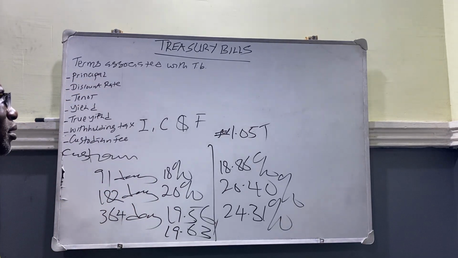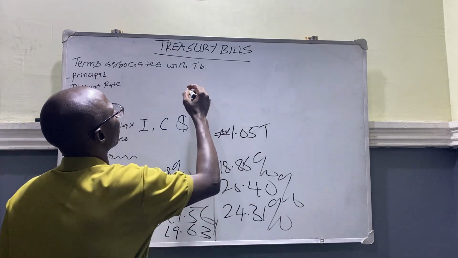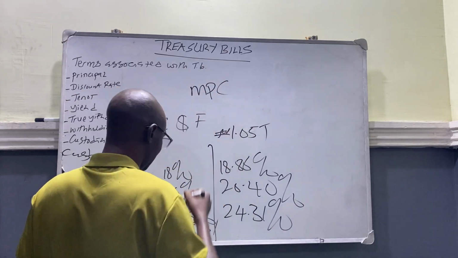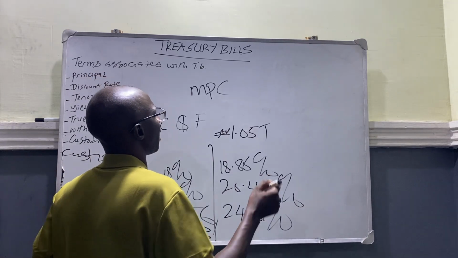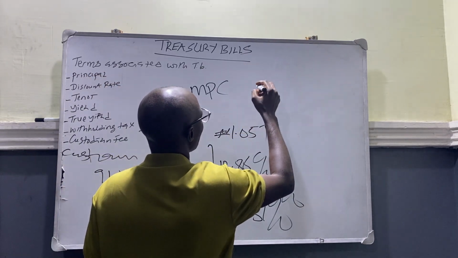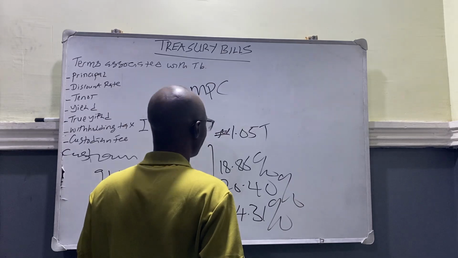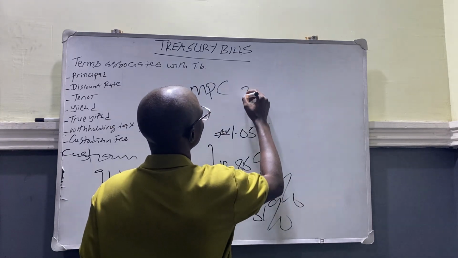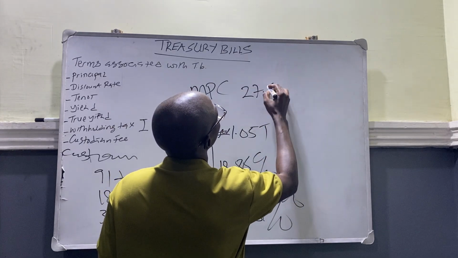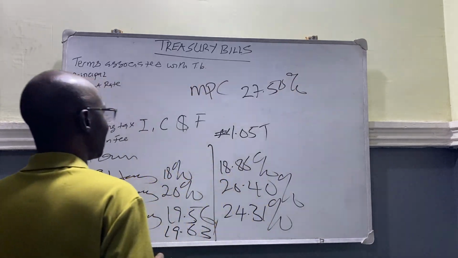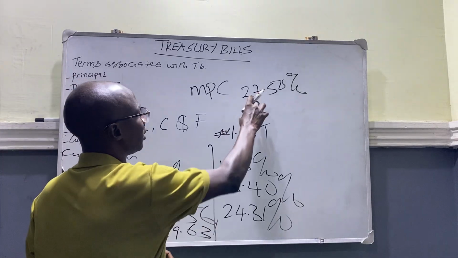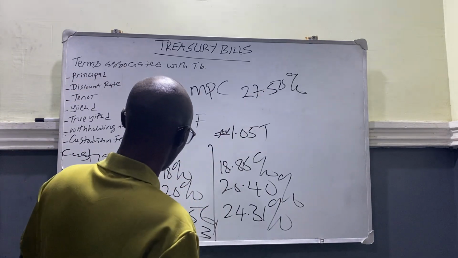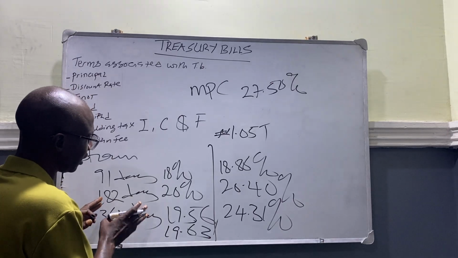Now, before now, the Central Bank of Nigeria, I think throughout last year, the Monetary Policy Committee increased the MPR on 6 occasions, and presently in year 2025 they are holding rates. I think the MPR is about 27.50%. They decided to hold rate in February. Even the monetary policy meeting that held in the month of April, they equally held rate. It was not changed, and that's why you are seeing that the rate on the TB is now